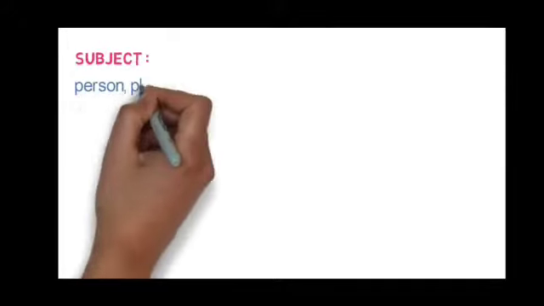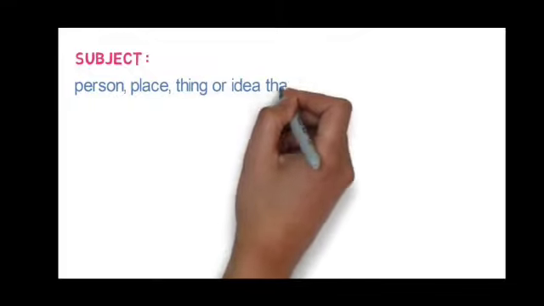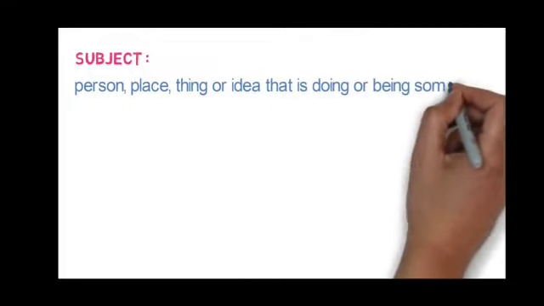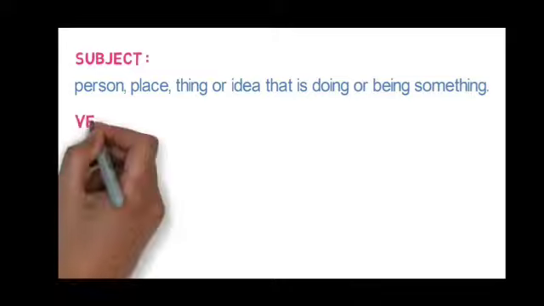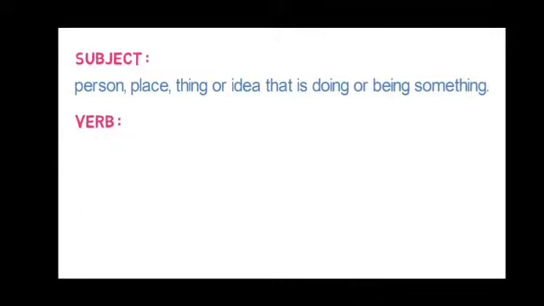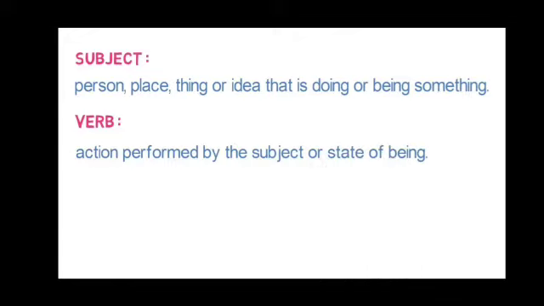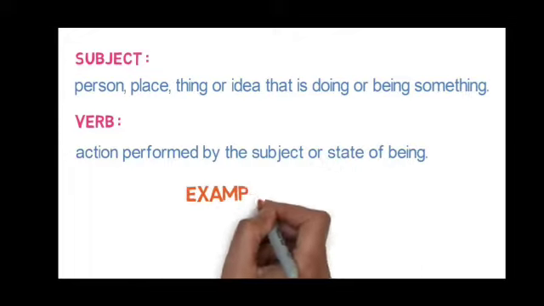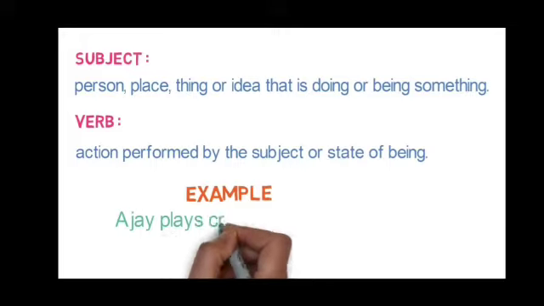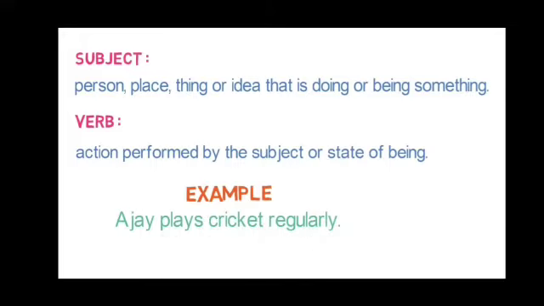Subject. At first, I want to discuss this: a person, place, thing, or idea that is doing or being something. Verb. Action performed by the subject or state of being. Example: Ajay plays cricket regularly. Here, plays is a verb.